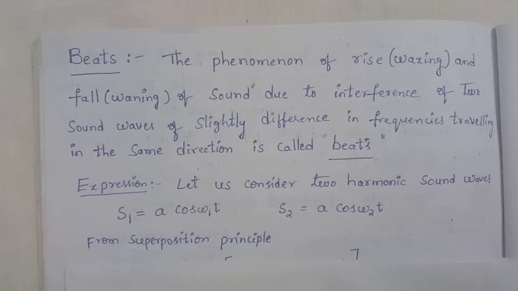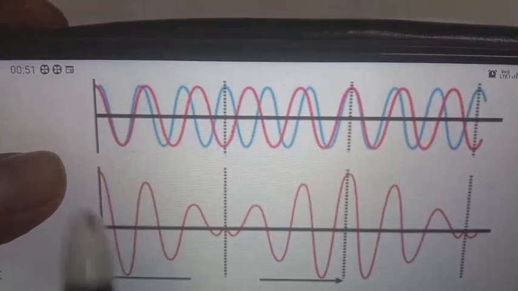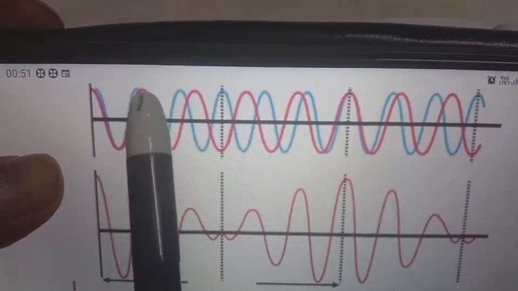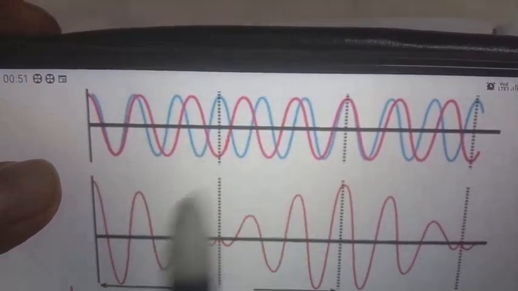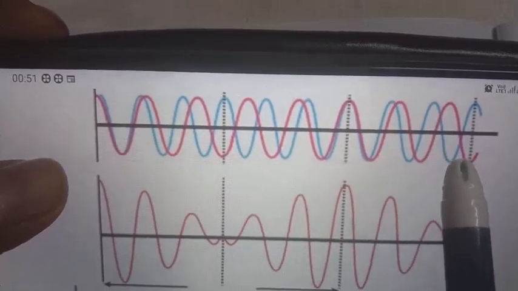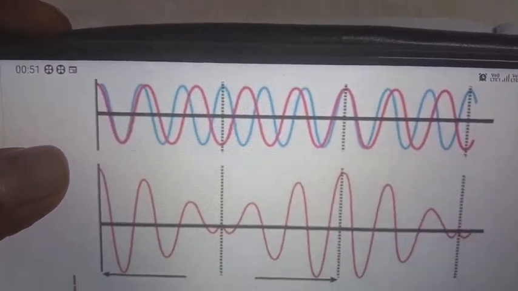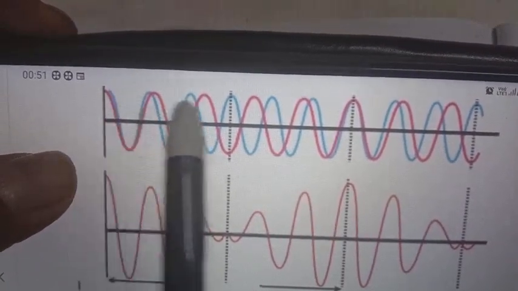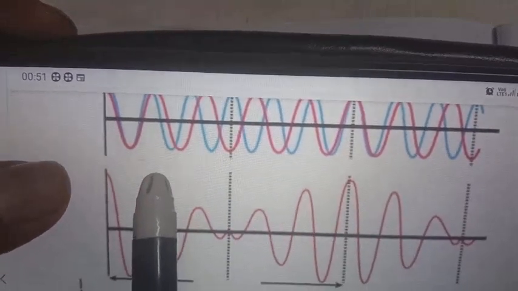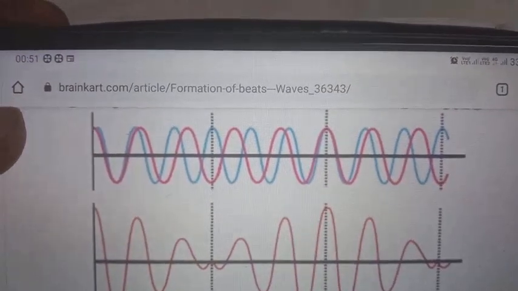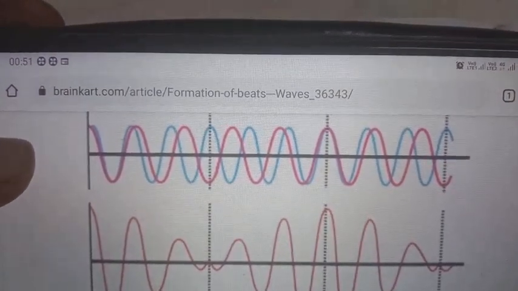So in a diagram for this, you can observe in the upper part of the diagram, two sound waves are traveling. Here the red color indicates one source sound wave, and this is the other sound wave. These two will interfere, and then we get a pattern like this. Both have the same amplitude but a slight difference in frequency. When they interfere, we get the pattern like this.